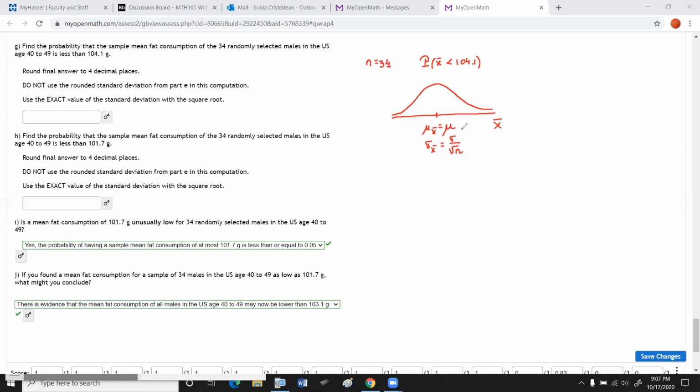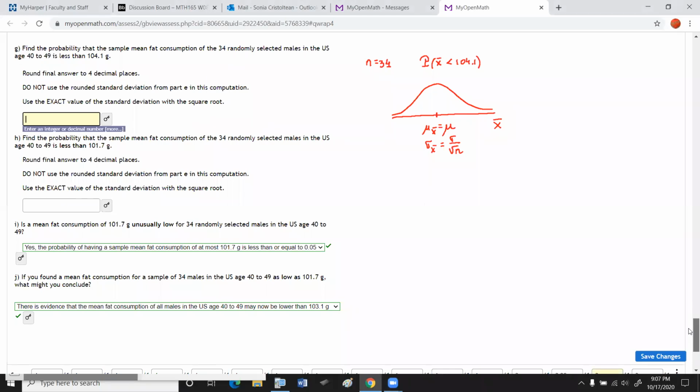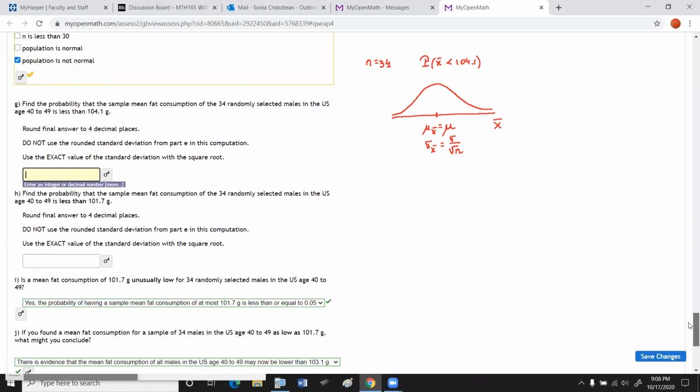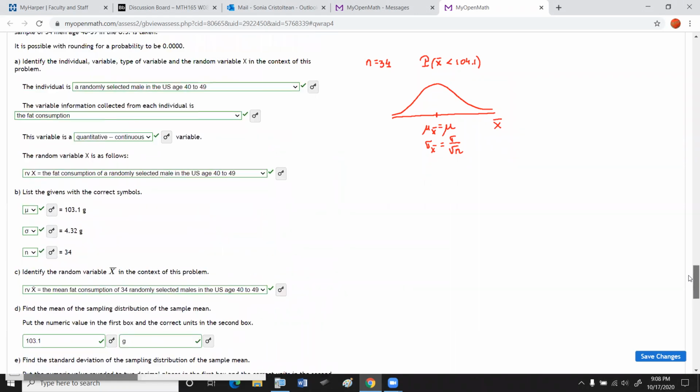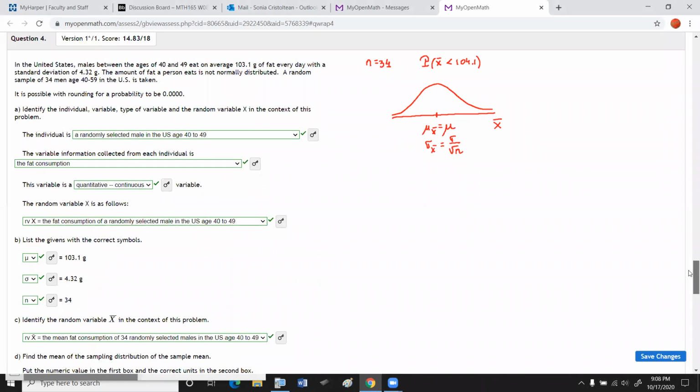Now, what is mu and what is sigma for this problem? In order to answer this question, I will have to scroll up, and bear with me. This was the G question for this problem, but the original problem is right here.